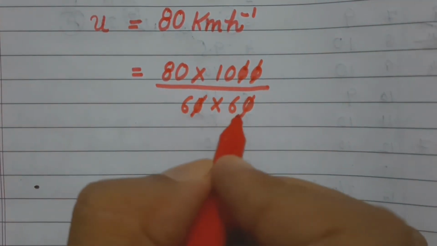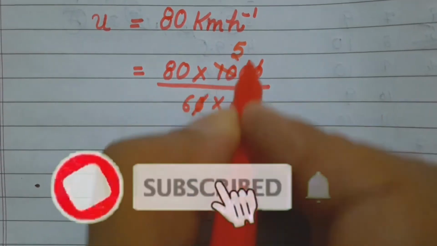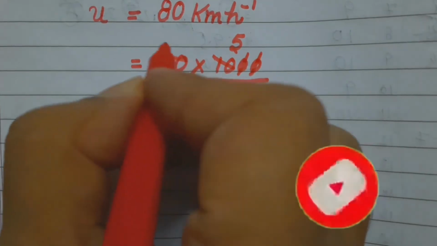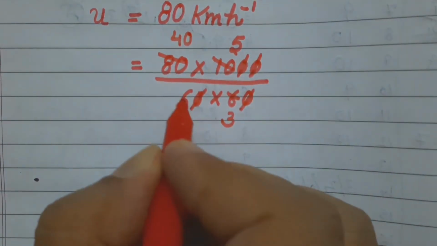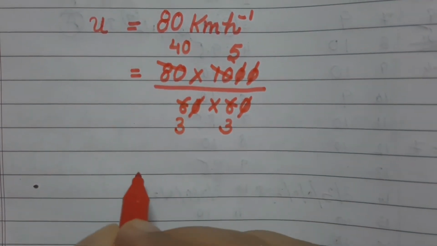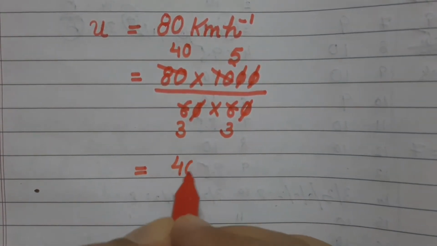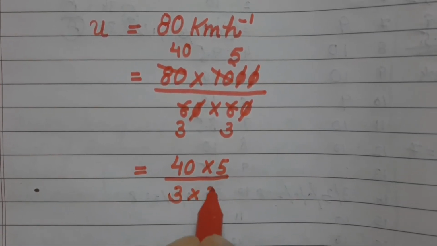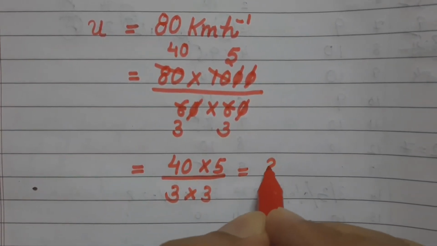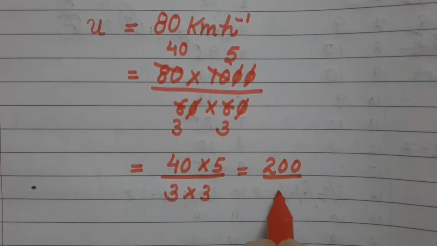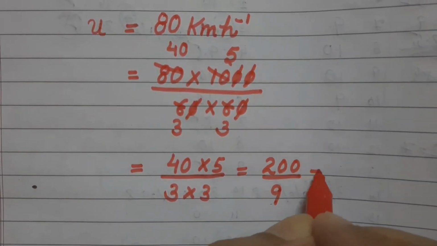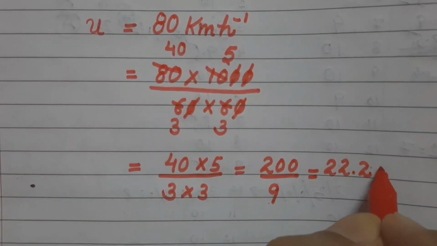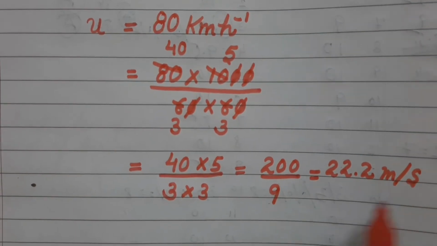Then we will solve this. 5 2s are 10, 3 2s are 6, 4 2s are 8, 3 2s are 6. Now I have 40 multiply 5 upon 3 into 3, which is in turn 200 upon 9. When we solve this, we will get 22.2 meters per second.